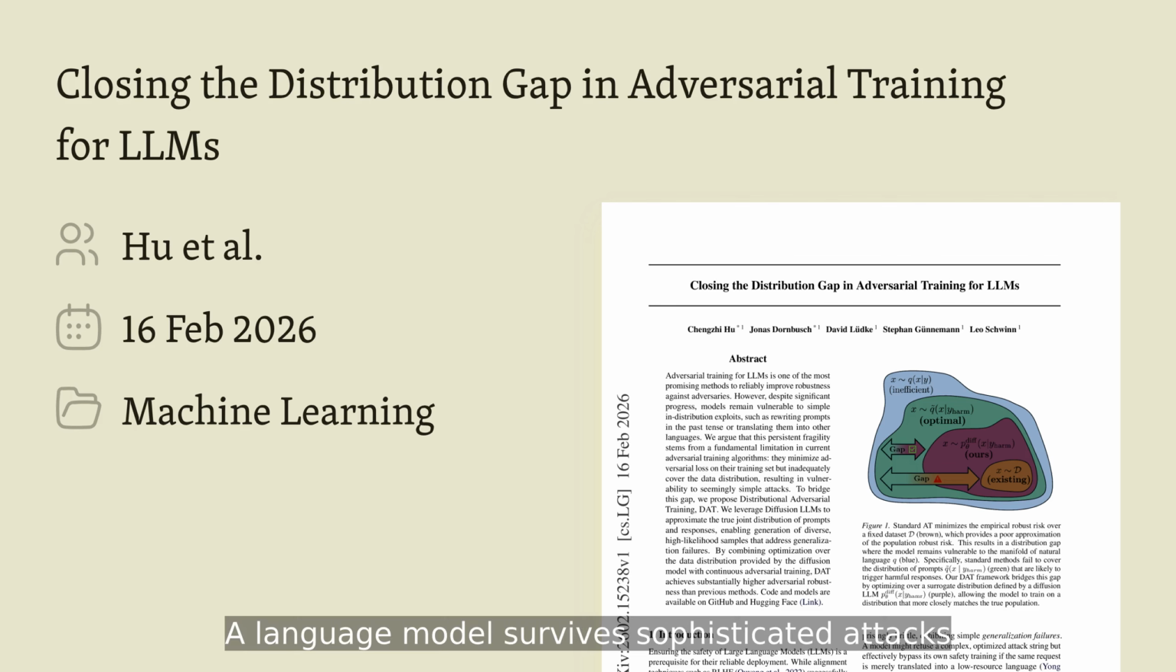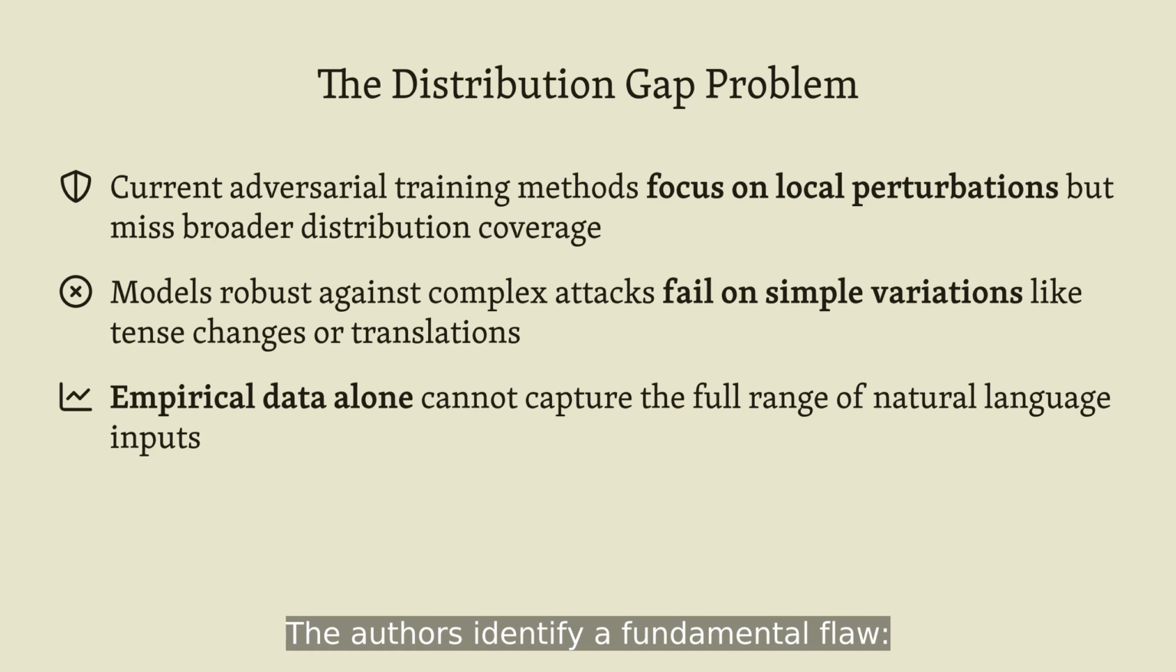A language model survives sophisticated attacks, but crumbles when you simply translate the prompt to French. This paper reveals why adversarial training fails at such basic exploits, and introduces a solution that closes the distribution gap. The authors identify a fundamental flaw.